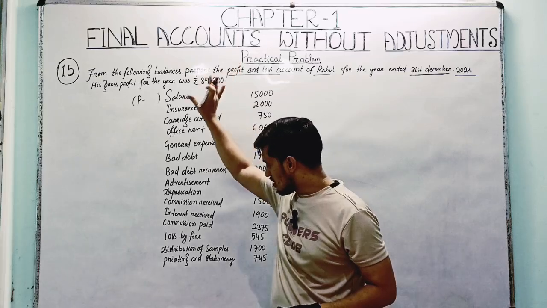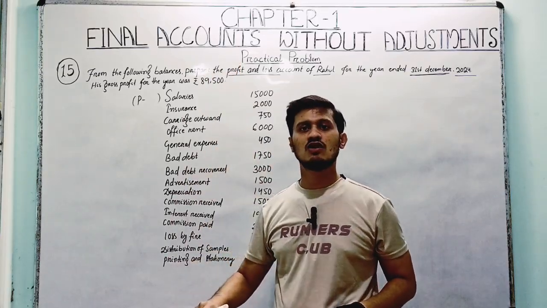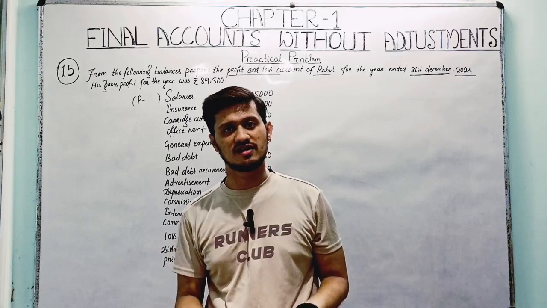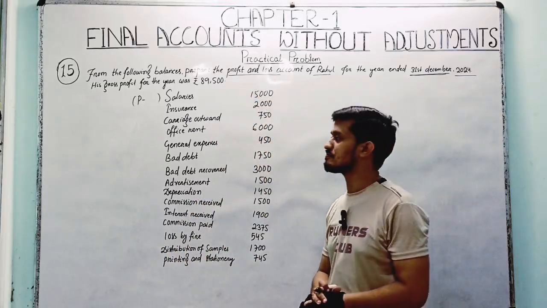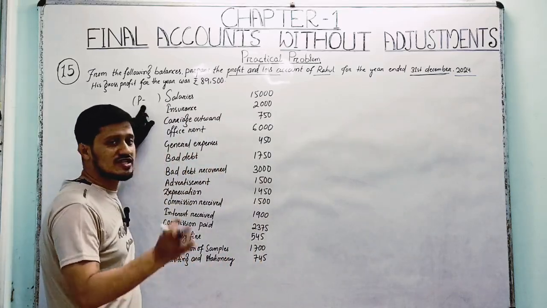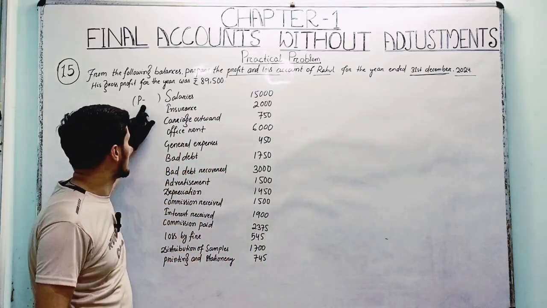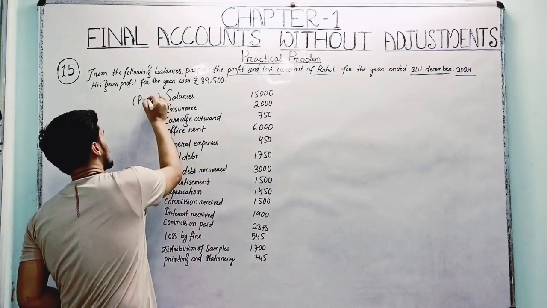It means all the transactions will either enter into the profit and loss account or otherwise have no entry, because the other accounts are not given to prepare here. So, profit and loss account, debit side or credit side? Salary is a kind of expense, so it is on the debit side, right?